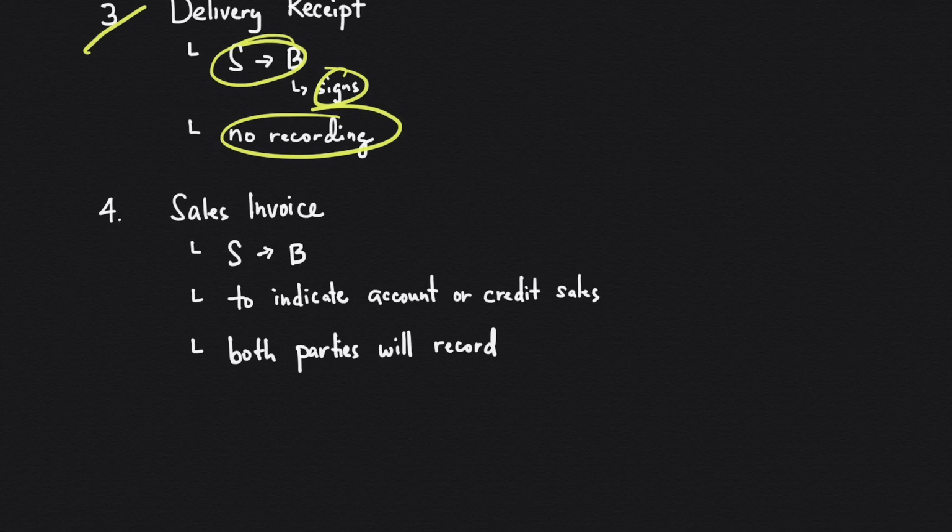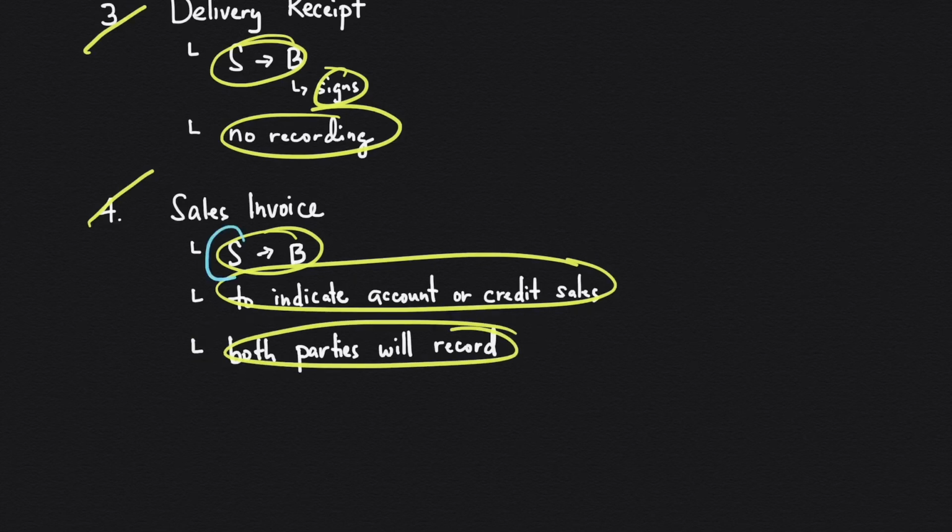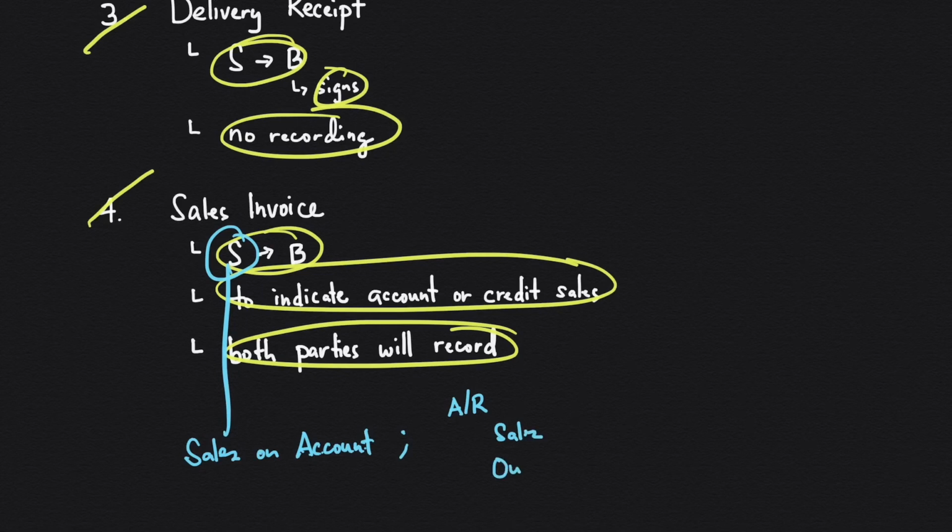Then we have the sales invoice. This is sent by the seller to the buyer to indicate account or credit sales. And this is the time where both parties will record. For the seller, it's sales on account. Journal entry is debit accounts receivable, credit sales, and credit output tax. For the buyer, it's purchases on account.